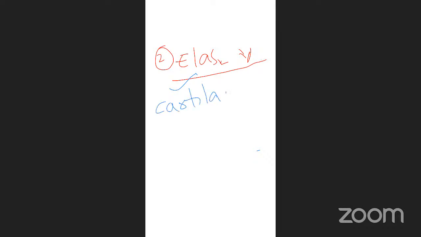Why are the elasmobranchs called cartilaginous fishes? Because their bones are made up of cartilage, soft tissue. It's not that much stronger like bone. Why was this name given?